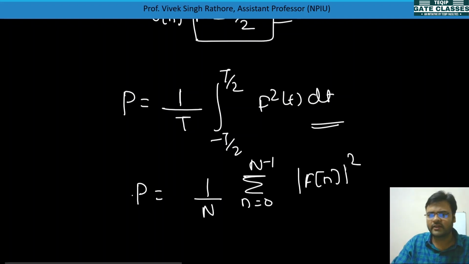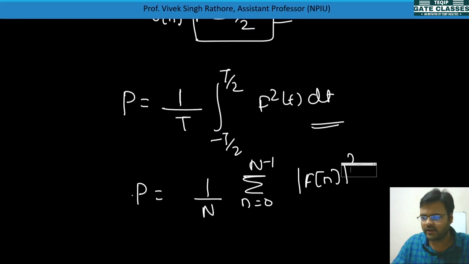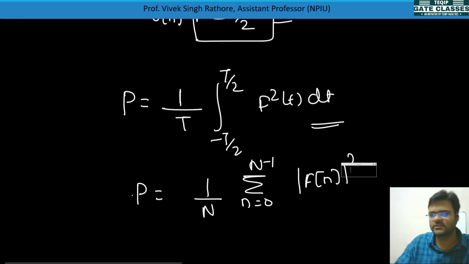So I think some classifications are left: random and deterministic signals, causal and non-causal signals, analog and digital signals are left. We'll take them in the next lecture, because this lecture has also completed 35 minutes, so we'll take it in the next lecture.